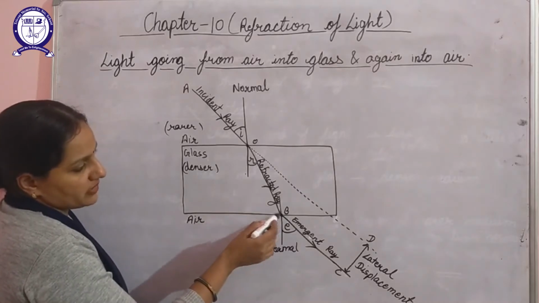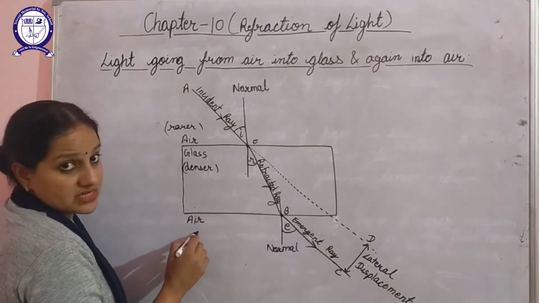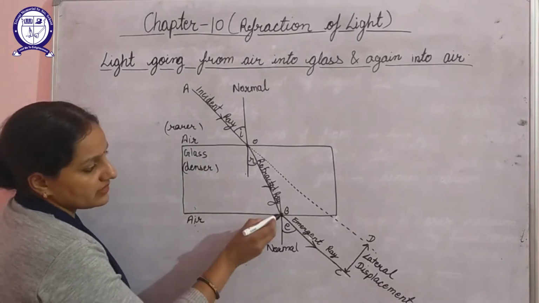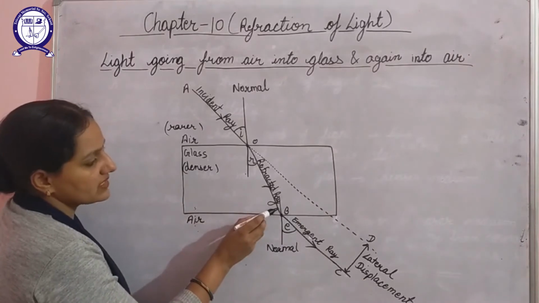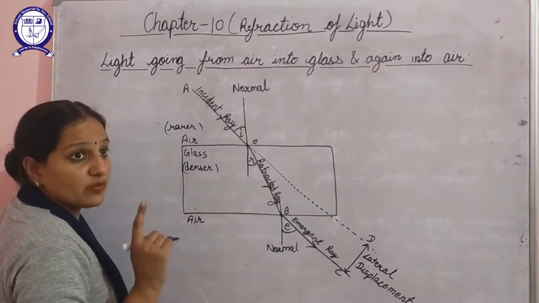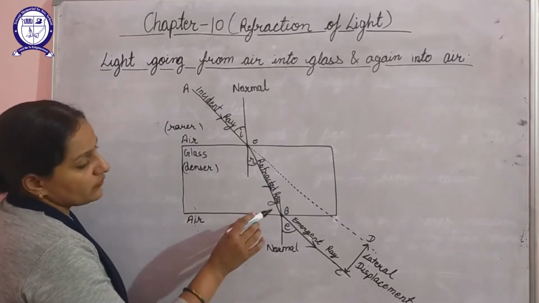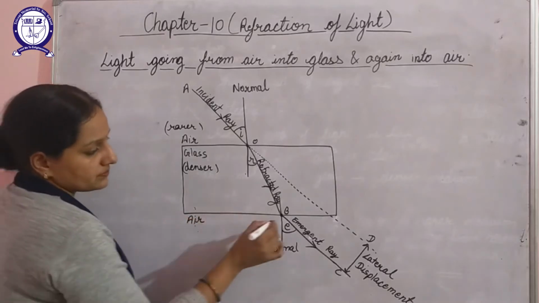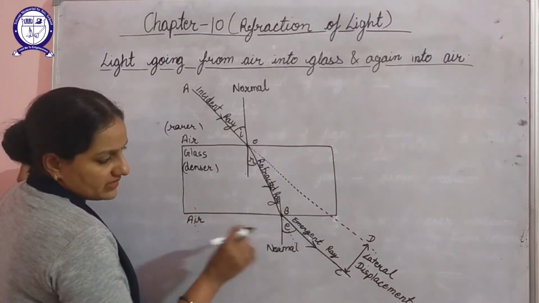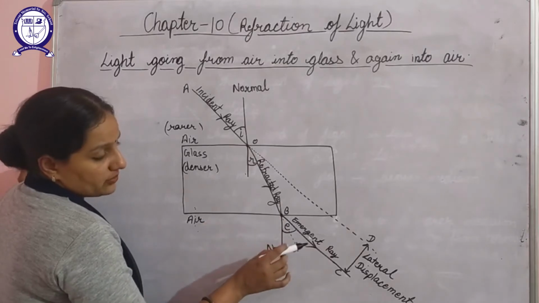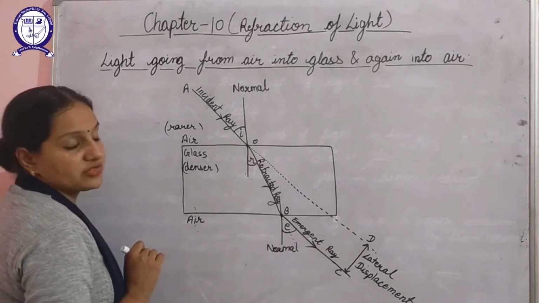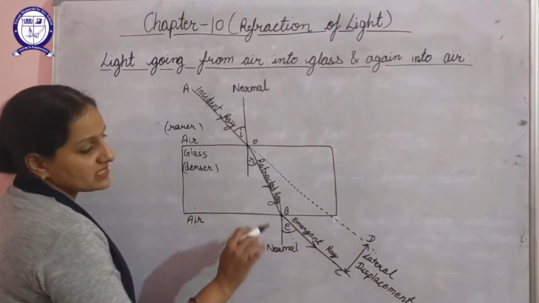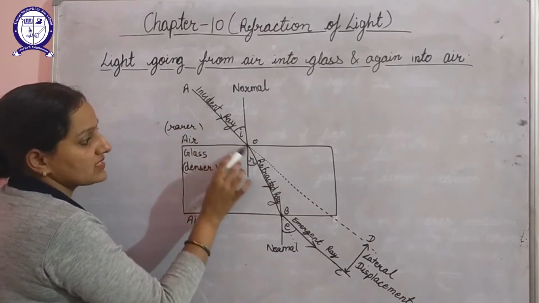Now again at this point, here the medium is glass and here is air. So glass is again a denser medium, air is a rarer medium. At this point the light moves from denser medium to rarer medium. We know that whenever the light moves from denser medium to rarer medium, it bends away from normal. So this must be the actual path, but it bends away from normal, and this ray is known as the emergent ray of light. One thing we can see is that this emergent ray of light is parallel to the direction of the incident ray of light.